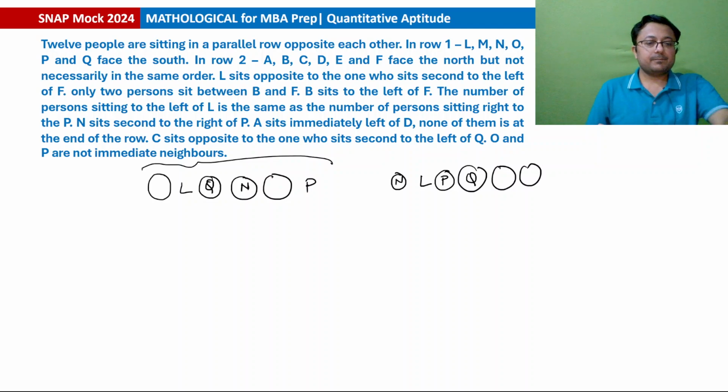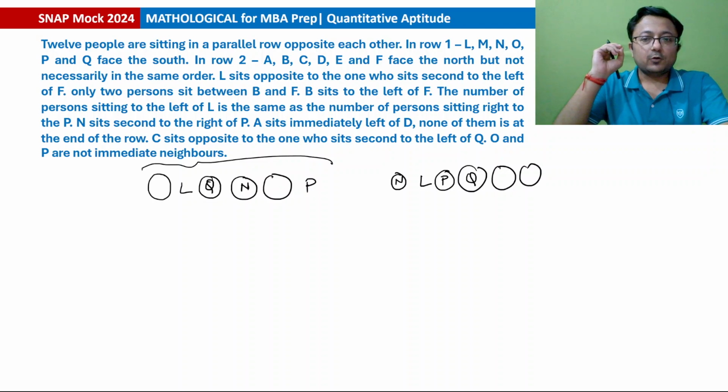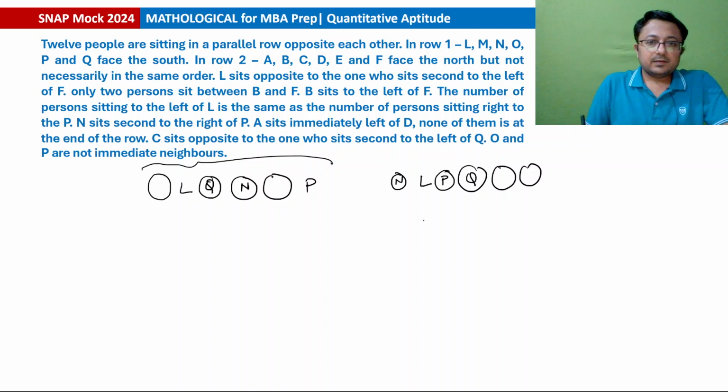Okay, clear? Or the third possibility could be that in the second case L is here and maybe N is here, then Q, then P, then the last person. ठीक है, अब हम इंपॉर्टेंट कंडीशन जो गिवन था, number of persons sitting to the left of L is same as number of persons sitting to the right of P.